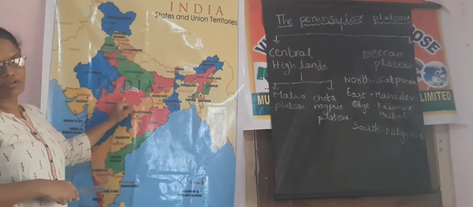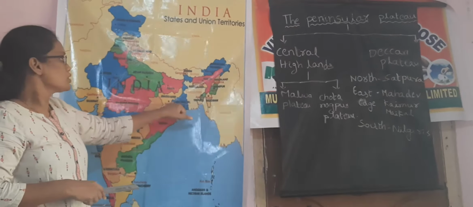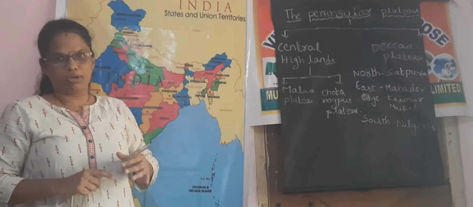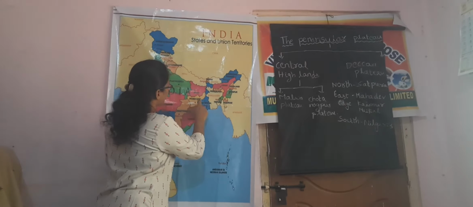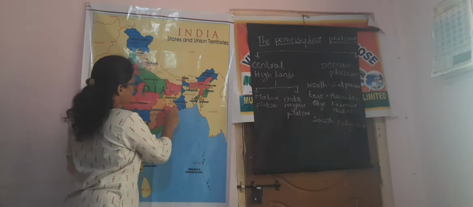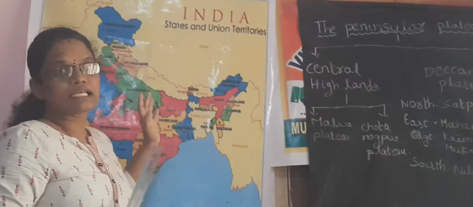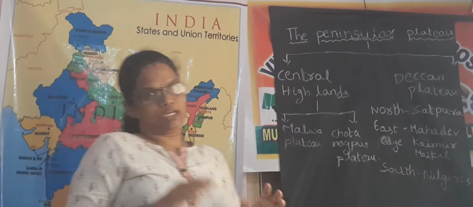We have already discussed the Malwa Plateau and the Chota Nagpur Plateau. The Chota Nagpur Plateau is very rich in minerals. It is located in Jharkhand, West Bengal, Bihar and Odisha, and in these states this plateau is very rich in minerals.